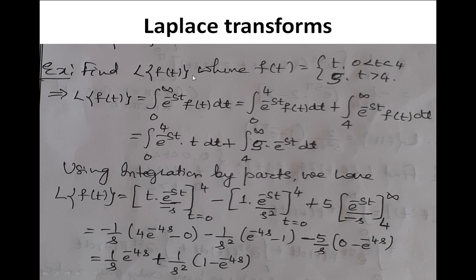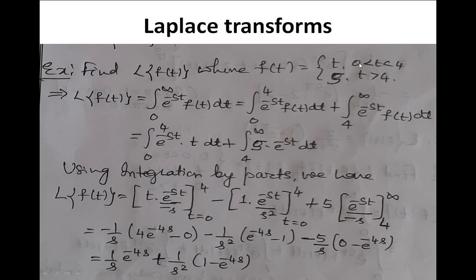Find the Laplace transform of f of t, the given function, where f of t is given in two sub-functions: t for t between 0 to 4, and 5 for t greater than 4. My dear students, before going to solve the example, you need to recognize the nature of this sub-interval. Actually, the integration is between 0 to infinity, and 0 to infinity is not given directly. But for that purpose, two types of integral have been taken, I mean the sub-intervals.